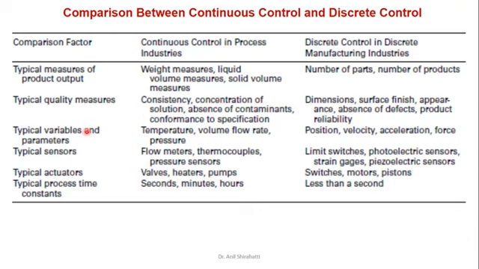Typical variable parameters are temperature, flow and pressure. Here they are position, velocity and force. Typical sensors, as we are measuring temperature and flow rate, are thermocouples, pressure sensors and flow meters. Here they are limit switches, piezoelectric sensors and strain gauges. For the type of actuator, as it is a continuous process, you mostly use valves, heaters and pumps. Here, switches, motors and pistons. Typical process time is seconds, minutes or hours. Here it is less than a second.